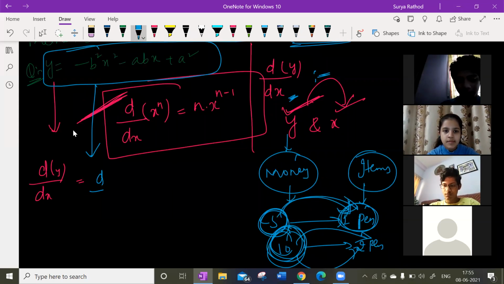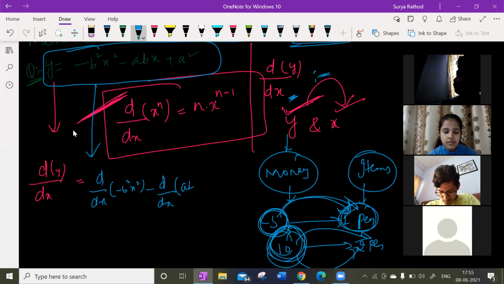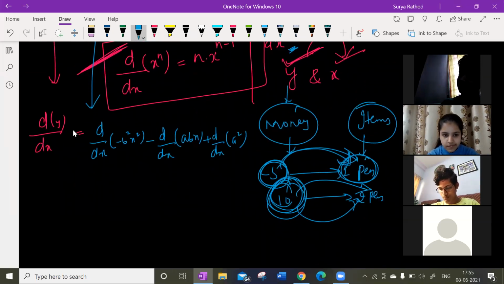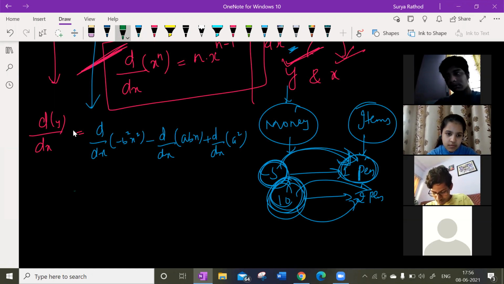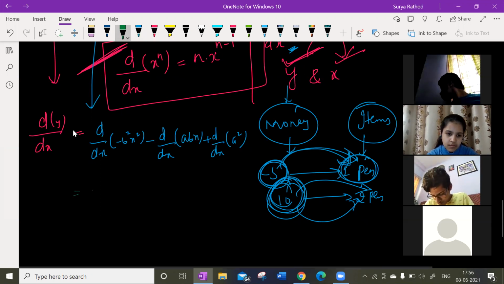So d by dx of b square x square minus d by dx of abx plus d by dx of a square, isn't it, guys? Now look at this. I told you differentiation of a constant is always going to be zero. Now, what are the constants I have? So minus b square is going to be my constant.